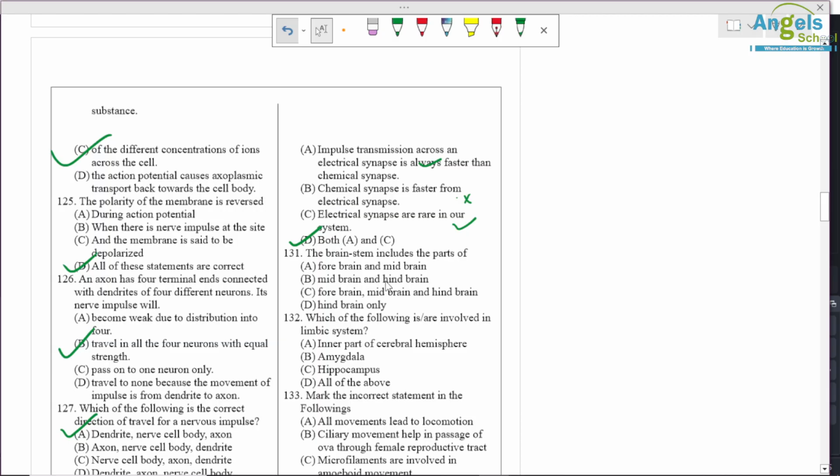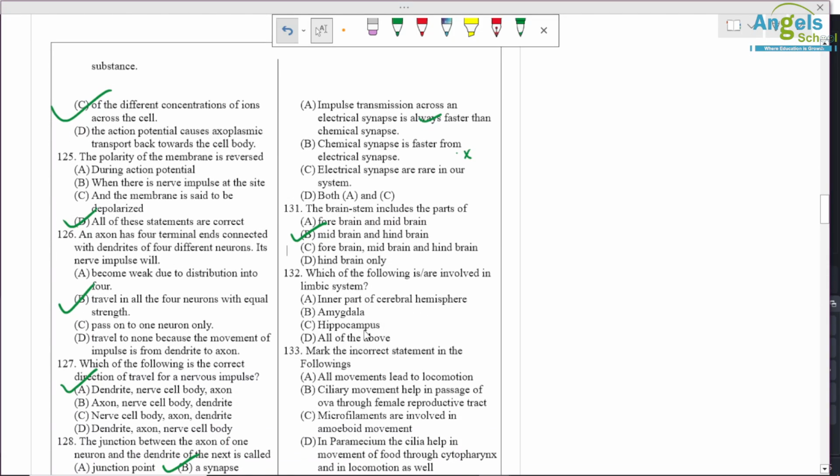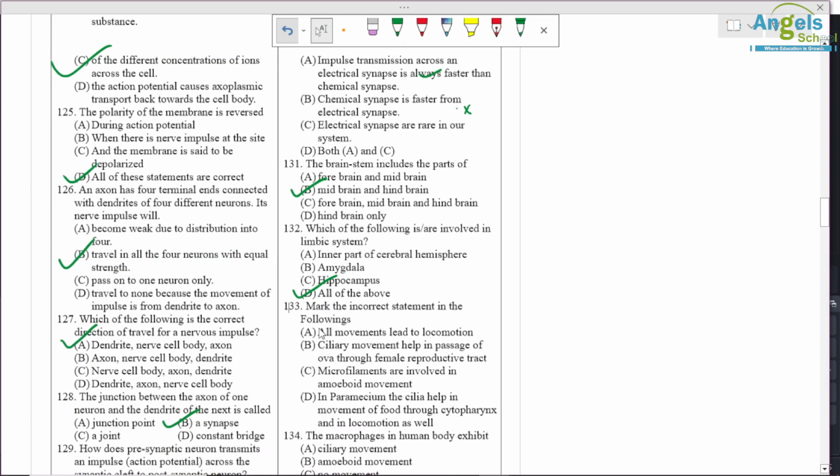Question number 131, the brain stem includes the part of, so it is a part of midbrain and hindbrain, not completely hindbrain, but in the question you have been asked about parts. Okay, so hindbrain, 2 parts, pons and medulla are present, and midbrain is present in brainstem. Which of the following are involved in limbic system? Okay, so inner part of cerebral hemisphere, amygdala and hippocampus all are included, so option D is correct, all of the above.